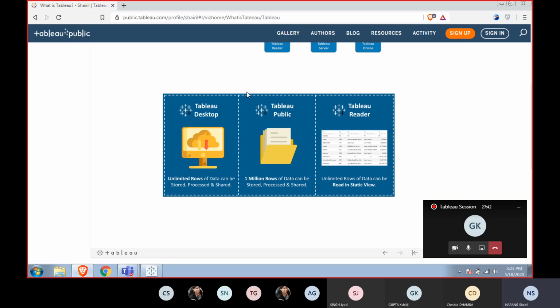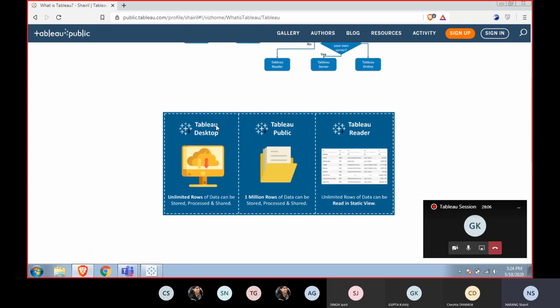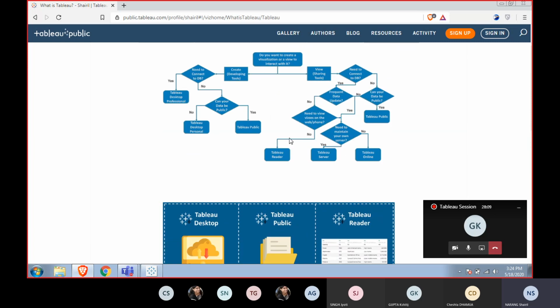Let's say the COVID-19 part that we are doing, it has got more than 1 million rows. So you won't be able to show all that using Tableau Public itself. In terms of Google spreadsheets, that's the kind of data that I'm talking about. So if there are more than 1 million rows, you won't be able to show them using Tableau Public. But through Tableau Desktop, you would be able to. And all these, Tableau Public, Tableau Online, Tableau Server, are paid versions of the Tableau editions.